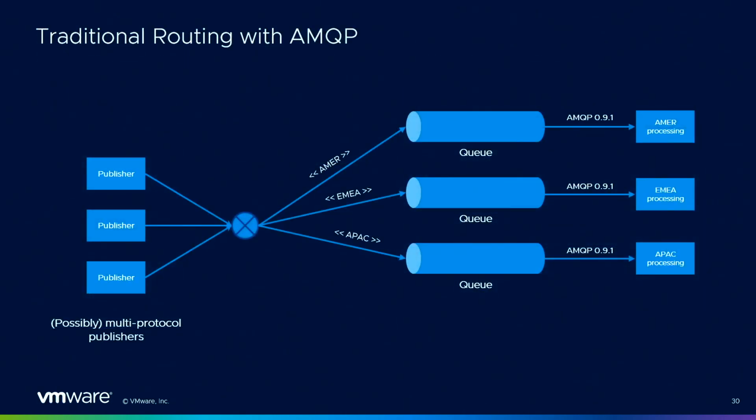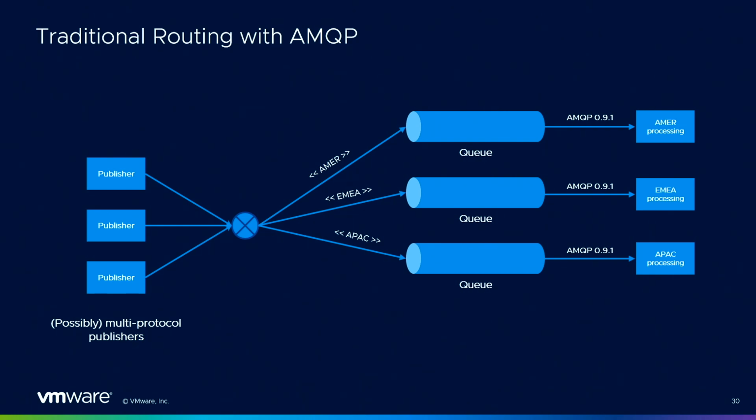So let's take an example of what you can do. This is maybe what you already have in your system. So no stream yet. That's a system where you have publishers publishing to an exchange, and the messages get routed depending on their location using what we call a routing key.